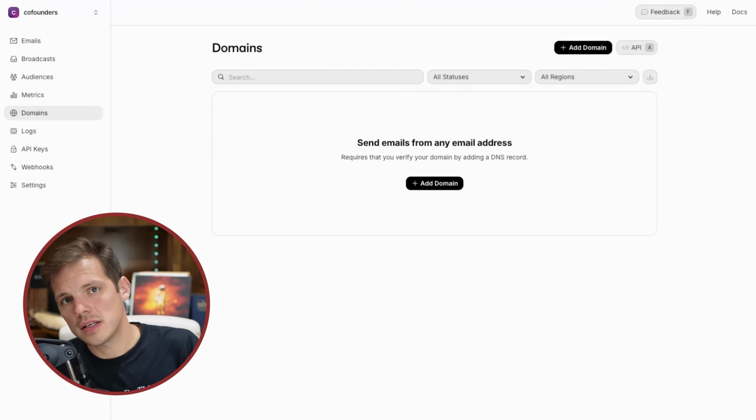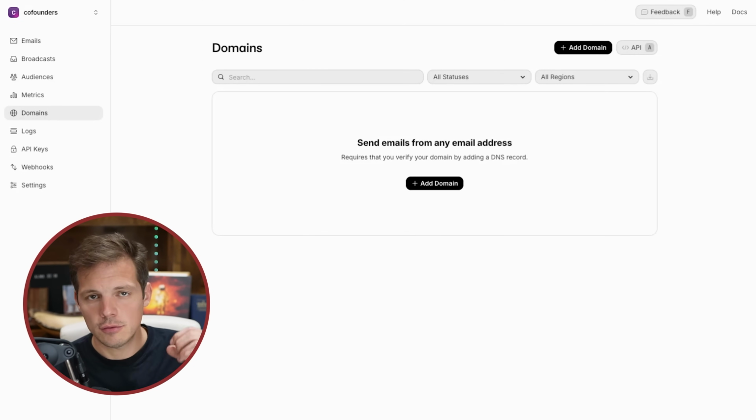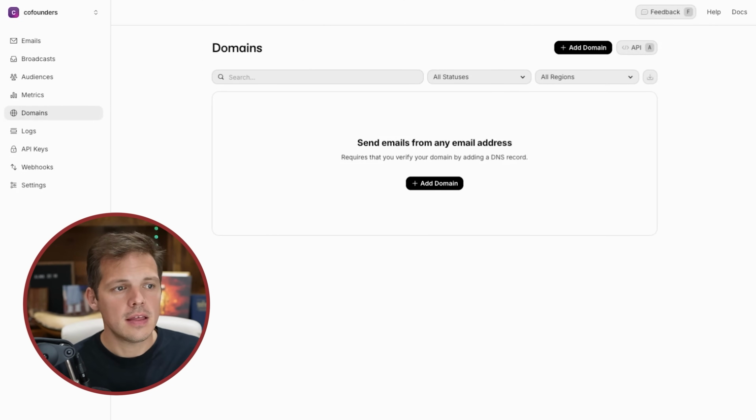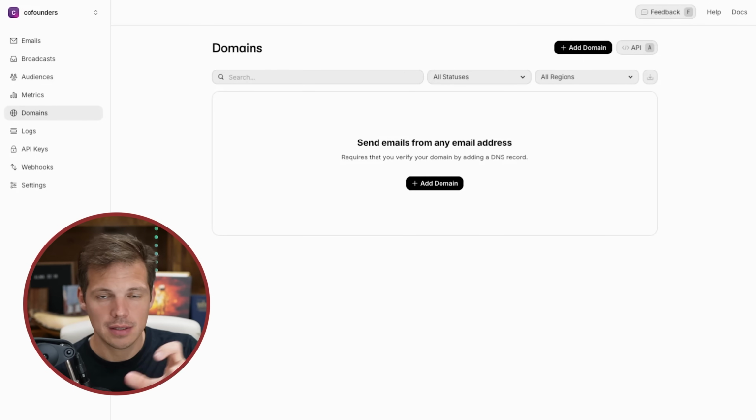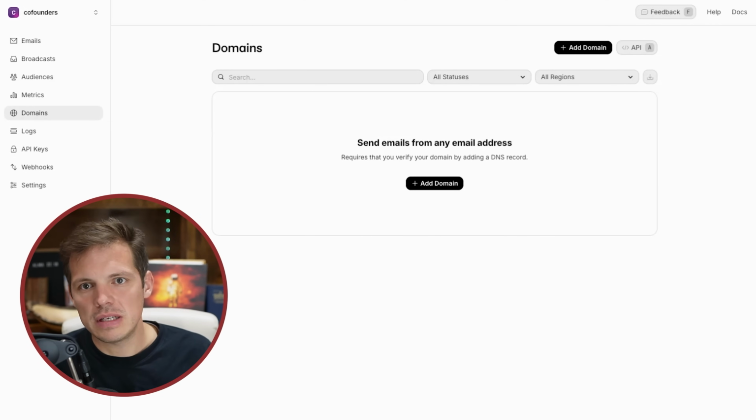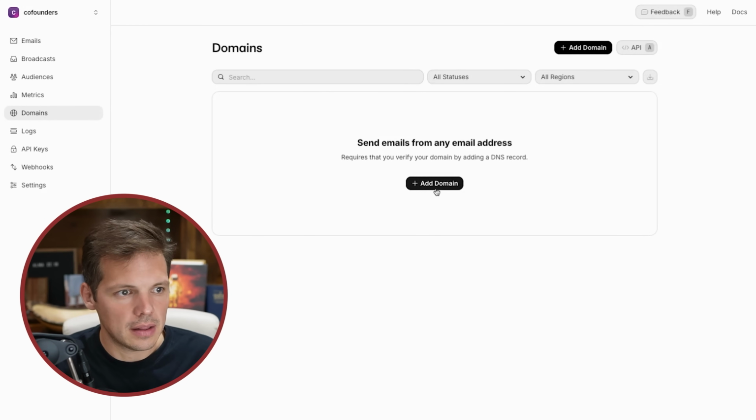Okay, so in order to send any emails through Resend, transactional, marketing, or otherwise, they need you to add your own custom domain name. Now, I don't need to go pay Google Workspace for an actual email address that I use actively, where I receive emails. This is going to be a no reply email, like when you get the marketing emails and it says no reply. I'm just going to use one of the hundreds of domain names I own to send these transactional emails from, even though I won't be receiving any incoming emails at those addresses. So I'm going to click add domain.